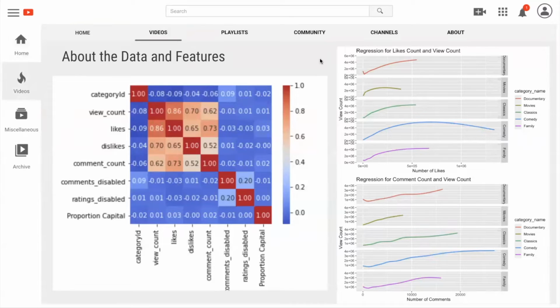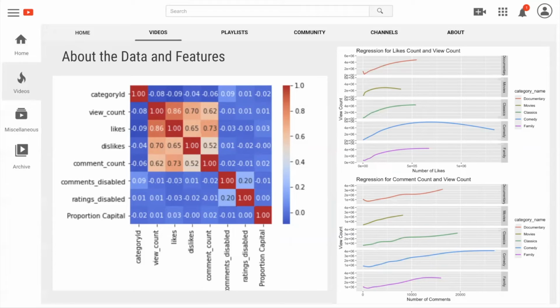So on the slide, you can see our regression analysis for the likes count and the comment count, on the right-hand side. These are for the top 5 categories within the data set. What we can see is for likes and comments, for the most part, it's pretty linear, although it is logarithmic for something, let's say a comedy in the likes count, which leads us to wanting to confirm the correlation of these with view count.